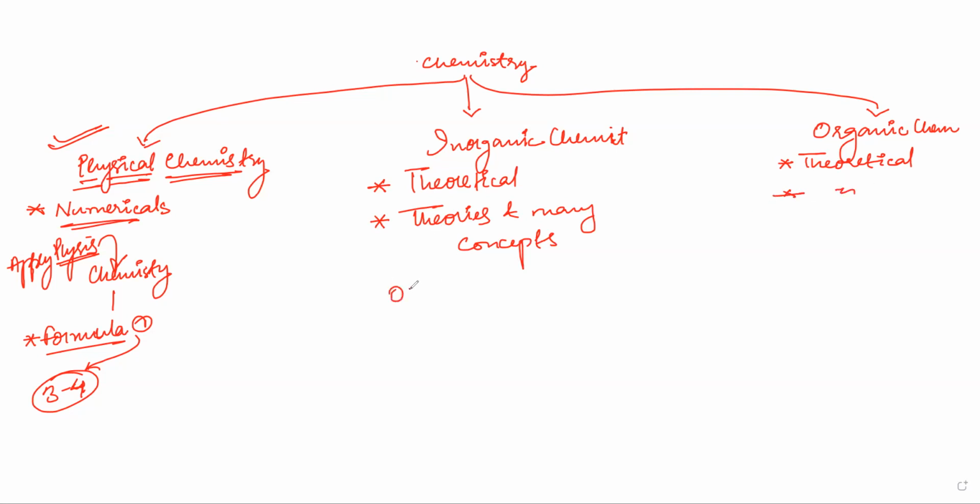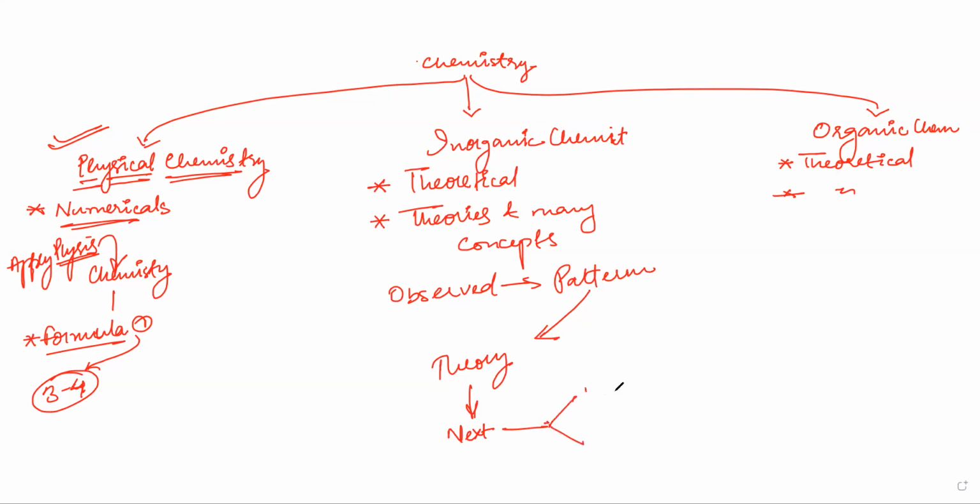We observe something, then we see a pattern, then from this pattern we make up a theory and predict the patterns of the next elements. It can be either right or wrong. If it was right, then the theory stays a theory, and we study this theory. If it was wrong, then it has been rejected.